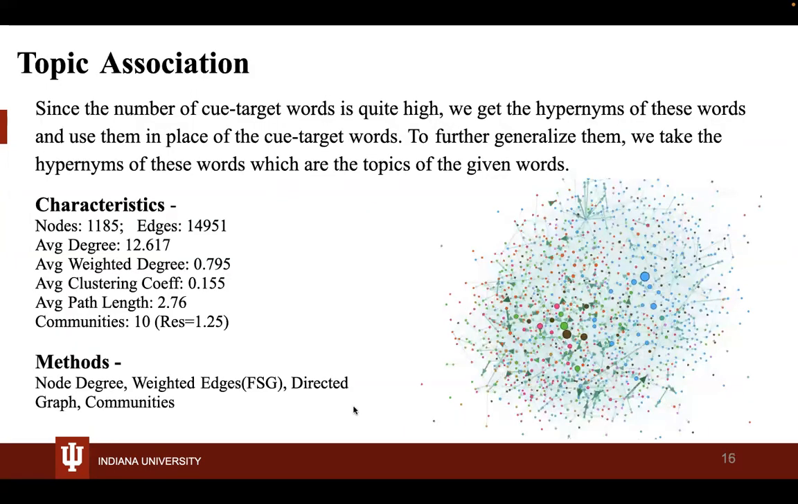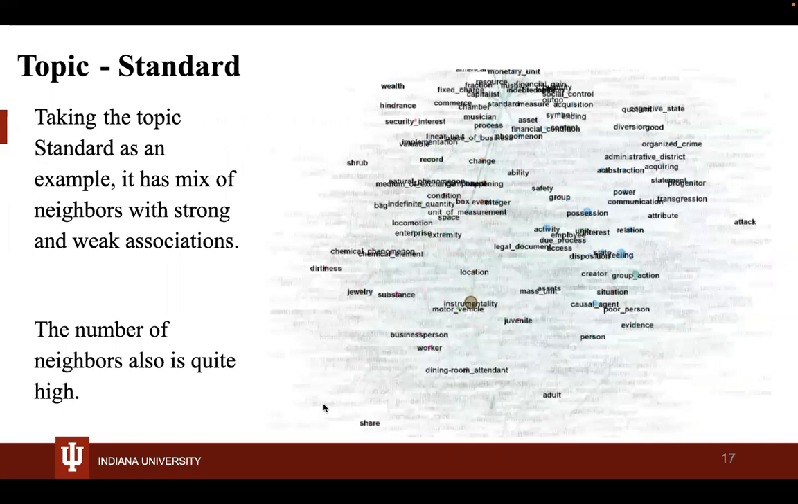Next slide, please. Another association which we did was topic association, which we did in the same method as subtopic, but we also took the superlative of subtopic to generalize it more. So we can see that we have only 1185 nodes, and we use the same directed graph, communities, and weighted edges. Here we can see it kind of follows a scale-free network.